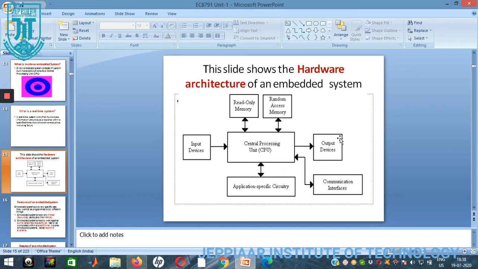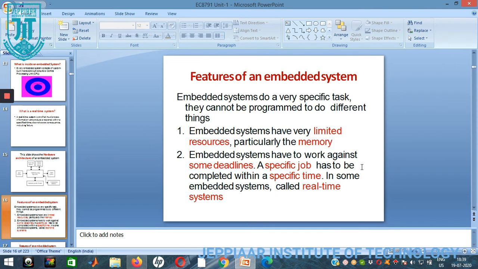Here is the hardware architecture of an embedded system. We have an input device connected to the central processing unit, that is the CPU. It produces an output unit. We have a ROM, that is read-only memory, and RAM, random access memory, and application-specific circuitry. All these are connected together in the CPU. And then we have communication interfaces as bidirectional.